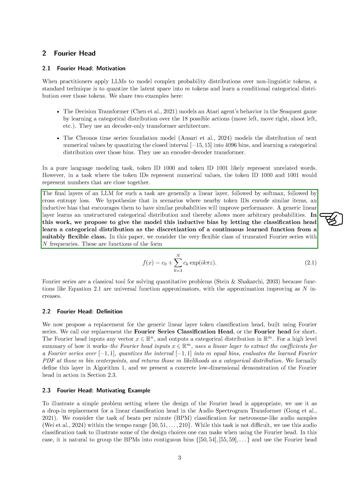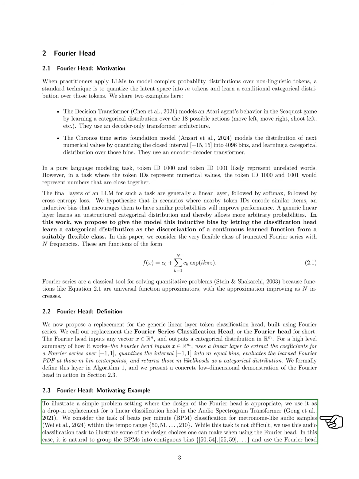To summarize its function, the Fourier head processes the input vector, extracts coefficients for a Fourier series over the interval from -1 to 1, divides this interval into equal parts, evaluates the learned Fourier probability density function, PDF, at the center of these parts, and then returns the likelihoods as a categorical distribution.